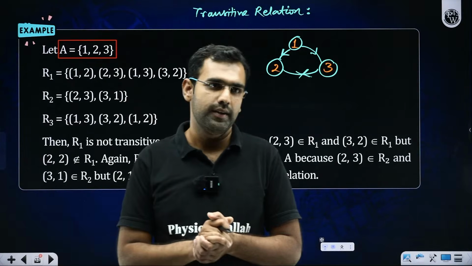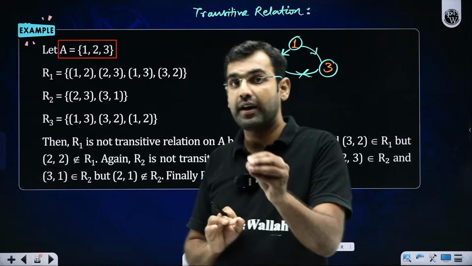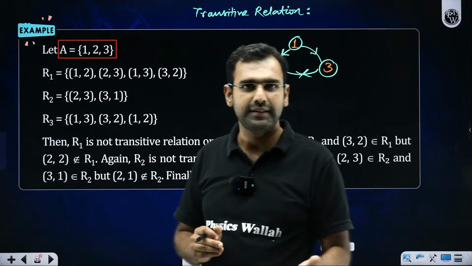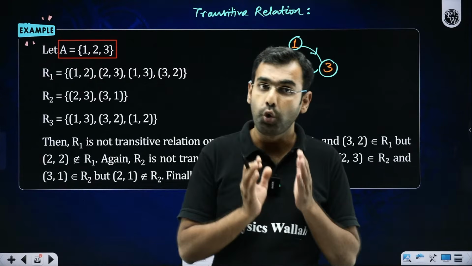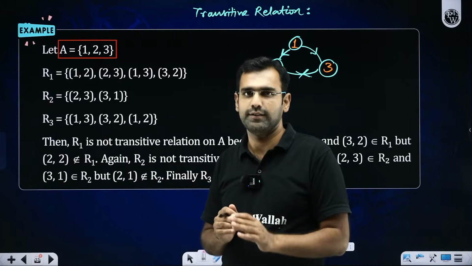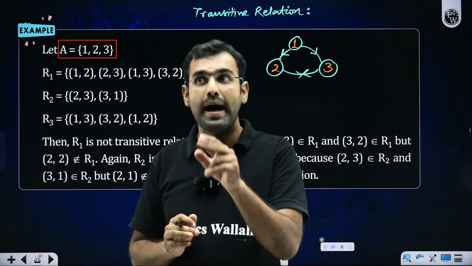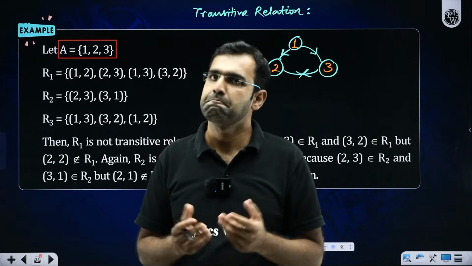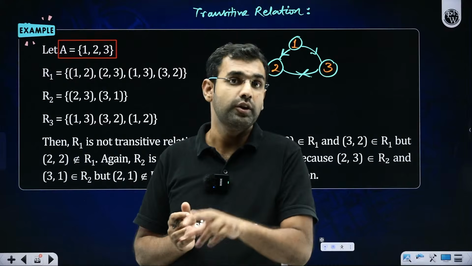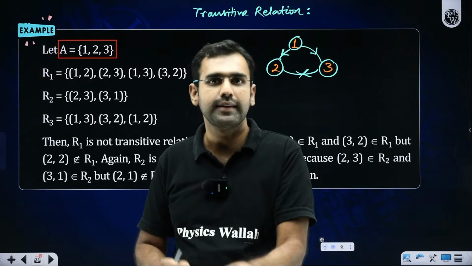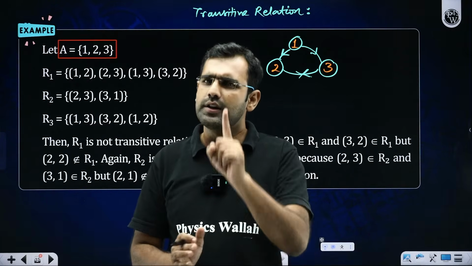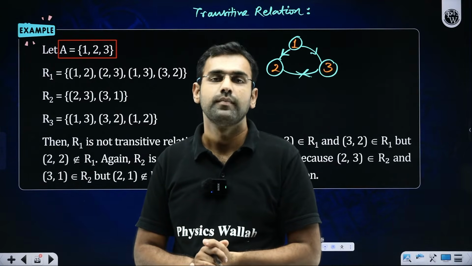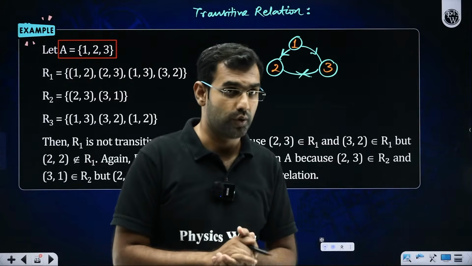Shall I repeat that? Did you all get the reason why we are calling R1 not a transitive relation? Sir, it was true for some cases, but is it true for all the cases? No. So it should be true for all the cases. For any (A, B) and (B, C), there should exist (A, C). If for any (A, B), (B, C), (A, C) is missing, I'll say it is not transitive. I'll just look for one reason to reject it. Getting my point, everyone? Or shall I repeat it?